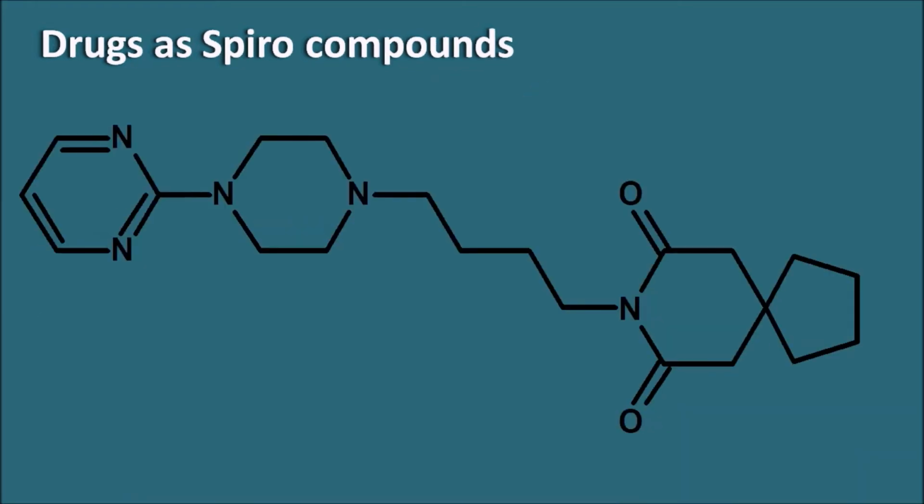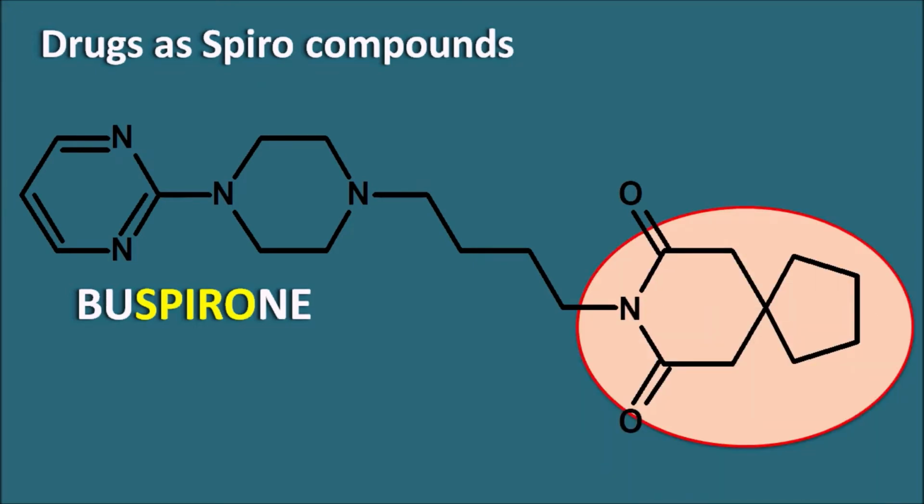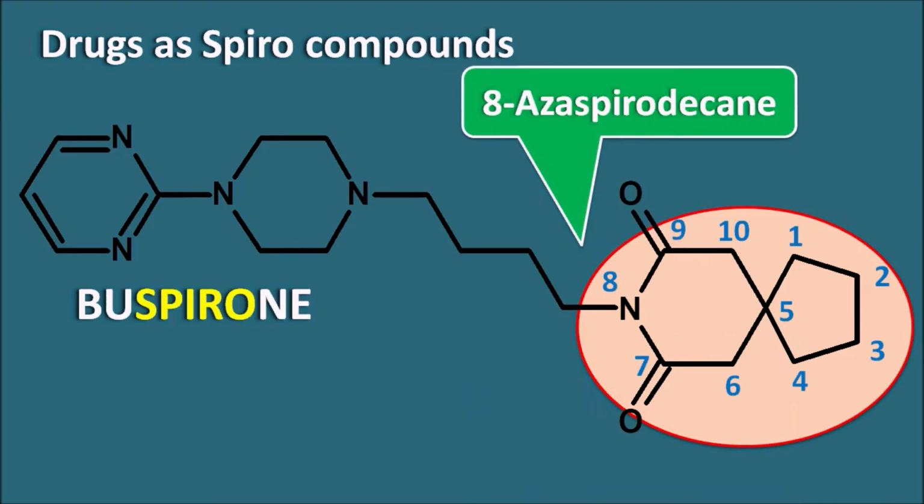Similarly, another example is the buspirone. So this drug is again having within the name spiro, so it is a spiro compound. You can observe here it is having the spiro linkage, and if we give the numbering to this ring system, this is 1, 2, 3, 4, 5, 6, 7, 8, 9 and 10. And this spiro compound having 10 atoms, so it can be called as spirodecane. But at 8th position it is having the nitrogen, so it is the 8-aza spirodecane. So buspirone is a 8-aza spirodecane derivative having the spiro linkage.